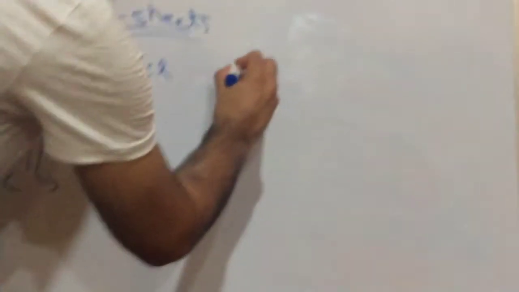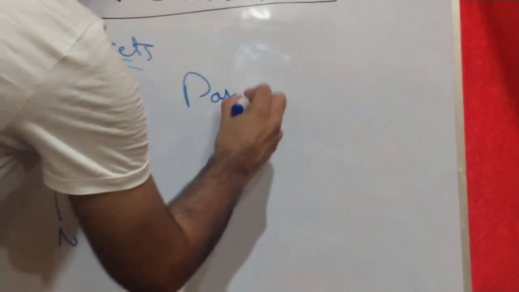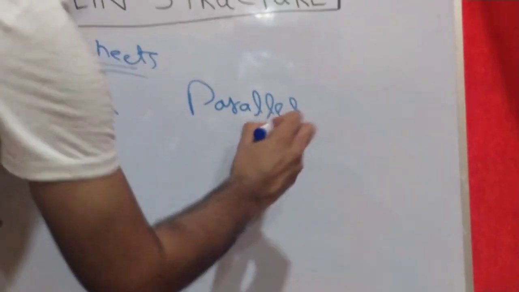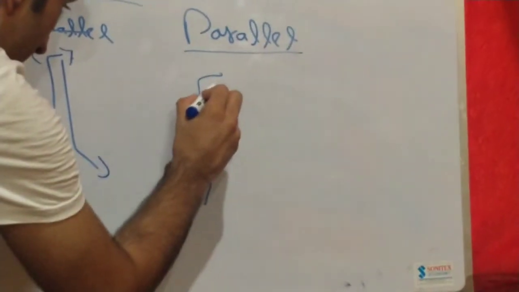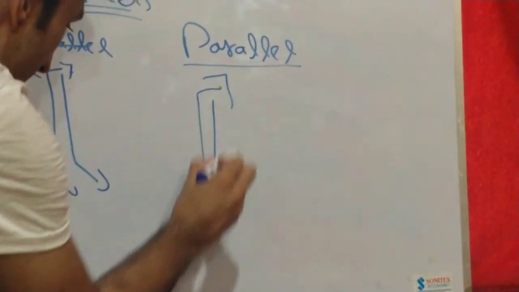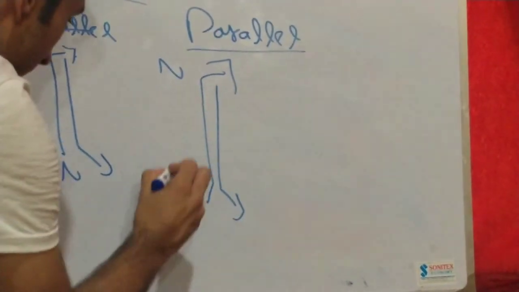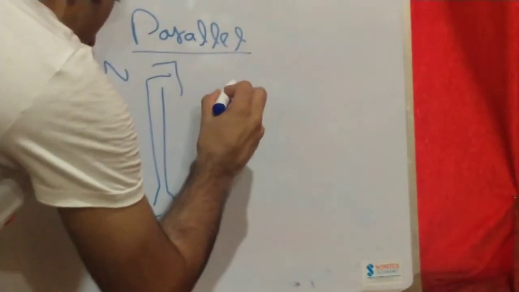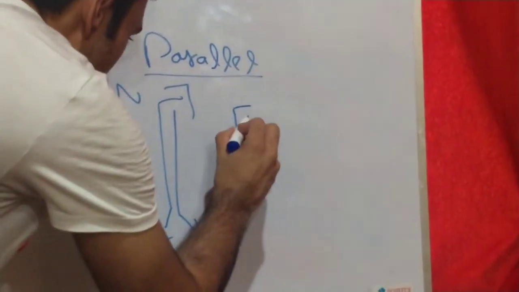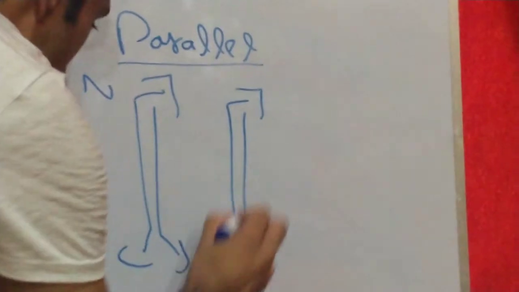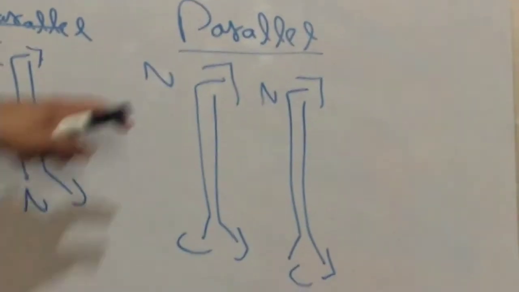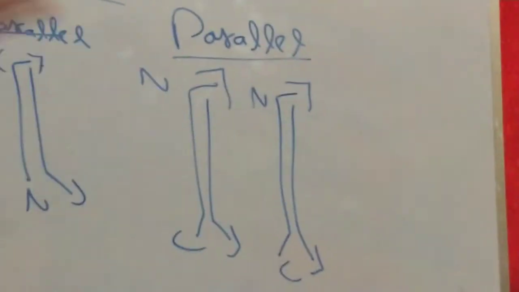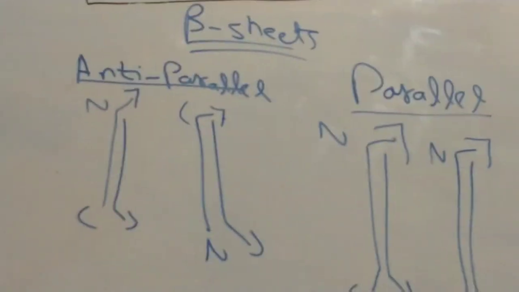Now talking about the parallel beta strands, how they occur or exist, like this. This is the N terminal, this is the C terminal. So you can see that both N and C terminals are adjacent, on the same level. So you can say these are parallel beta strands.